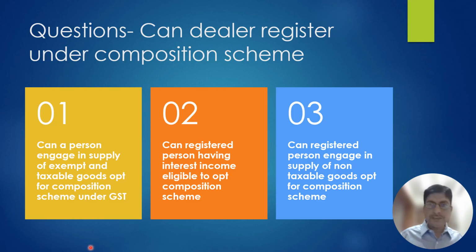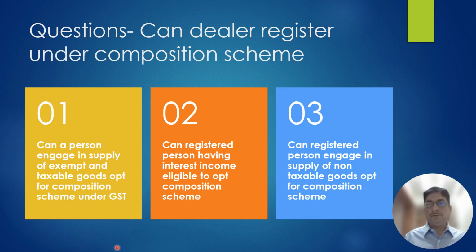Here the question is that the person is engaged in exempt as well as taxable goods. Can he opt for composition scheme? He can opt for composition scheme. There is no restriction. So the person who is engaged in a supply of exempt as well as taxable goods or services can opt for composition scheme. No problem.